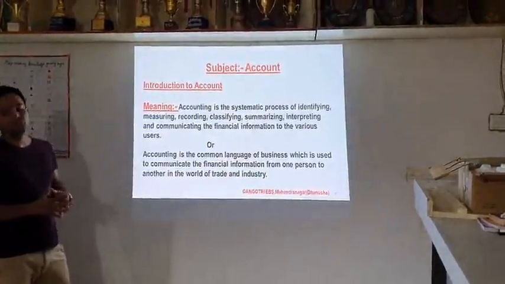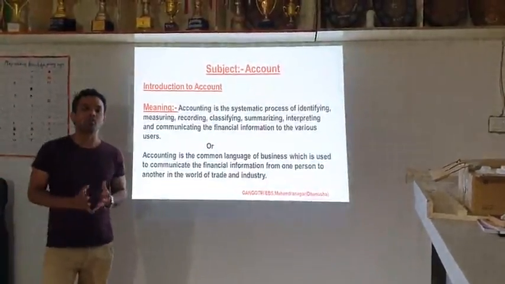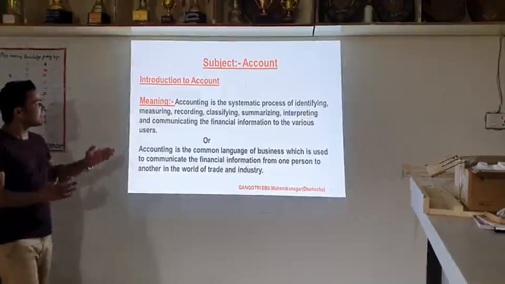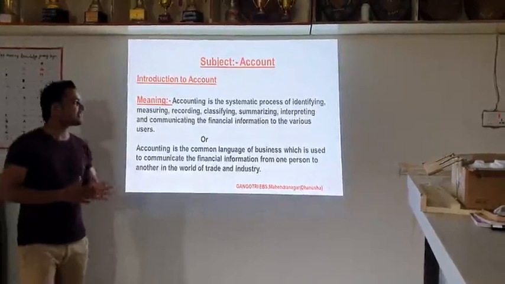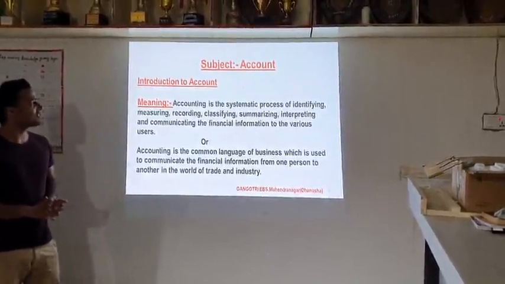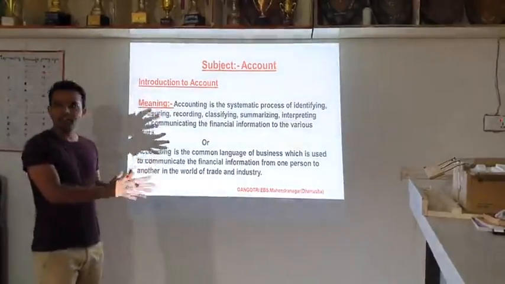Accounting is the systematic process. So accounting is not a random process, it is the systematic process of identifying, measuring, recording, classifying, summarizing, interpreting and communicating the financial information to the various users. So there are various steps in accounting.